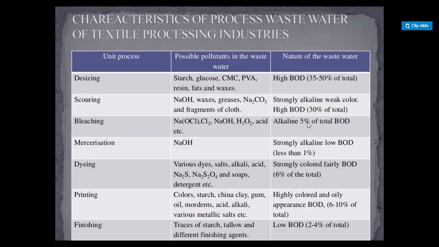In unit process finishing, traces of starch, tallow, and different finishing agents. Nature of the wastewater: low BOD, 2 to 4% of total.